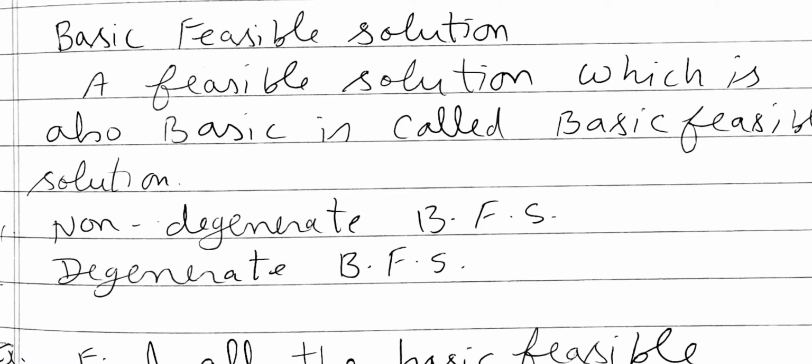So what is the difference? In a feasible solution we require the non-negativity restriction. So if all the variables of a basic solution are non-negative, then we will call it a basic feasible solution. Now, as we have defined above, we can define non-degenerate basic feasible solution and degenerate basic feasible solution.